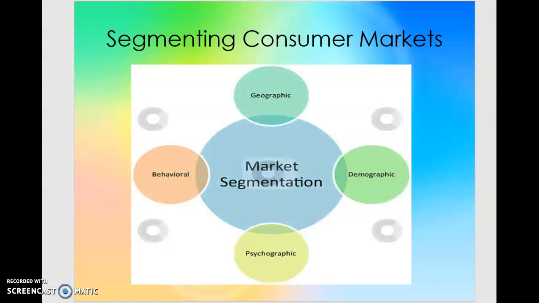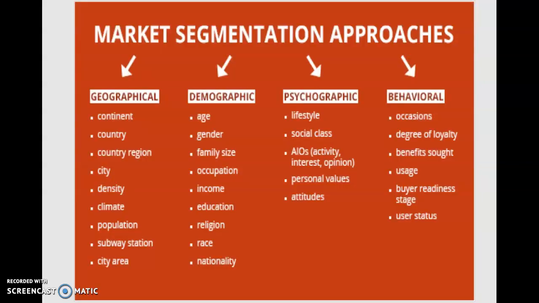Apart from these four important bases, there may be a number of other bases on which companies create the markets. So let's understand the broad categories or bases, known as the market segmentation approaches, which are followed by the marketers to create the market.